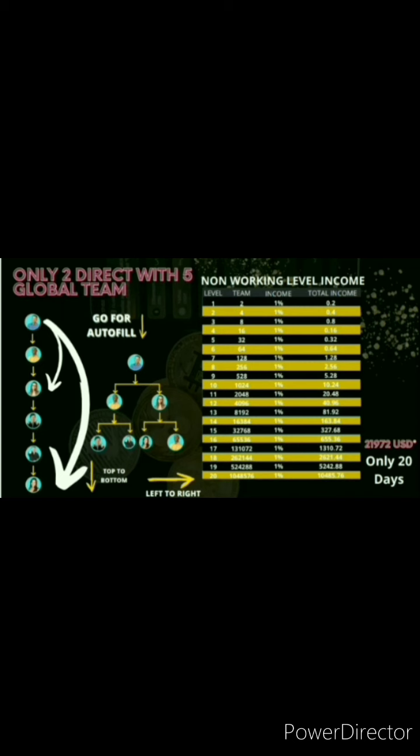After this, when you reach the last level, that is level 20, in that level you can earn a very huge profit. I also want to inform you that in only 20 days, with the help of non-working level income, you can earn a total of 21,972 USD as your complete income. That means you started with this system with only $10 and now you are eligible to get $21,972 as your total income from here. So friends, likewise, you can extract a very good income from these complete 20 levels.